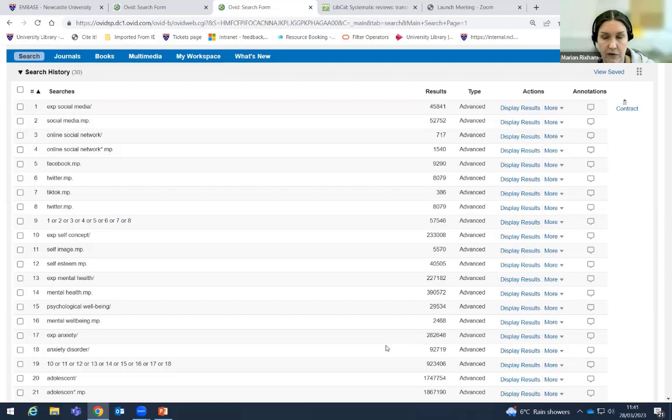I'm going to stop sharing now, and I'm going to hand back to Amy, who is going to think about transferring this search into Scopus. So we're moving on now from looking at the control vocabulary to keyword searching. Thank you, Amy. Okay, thanks, Marion.